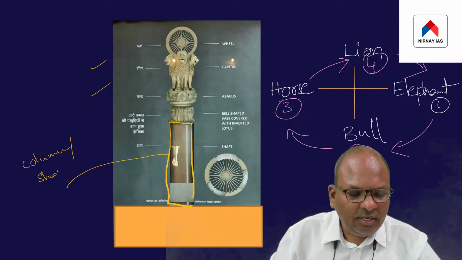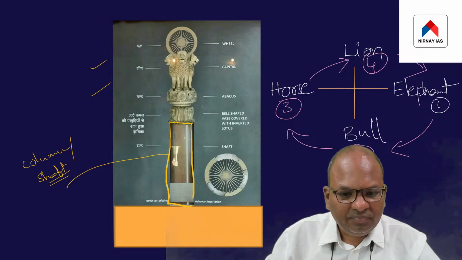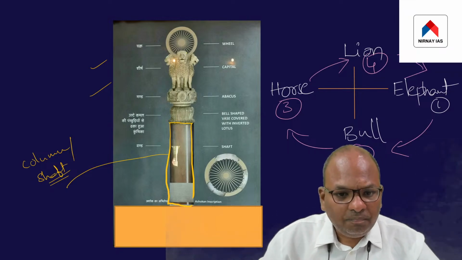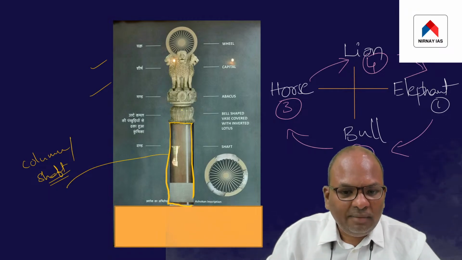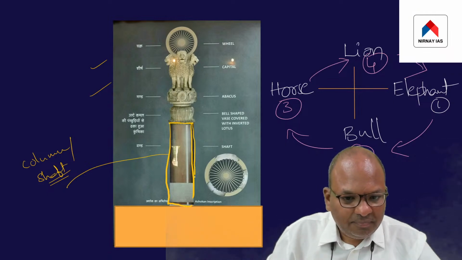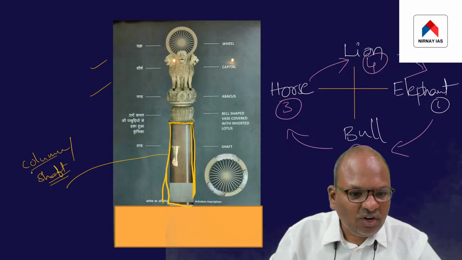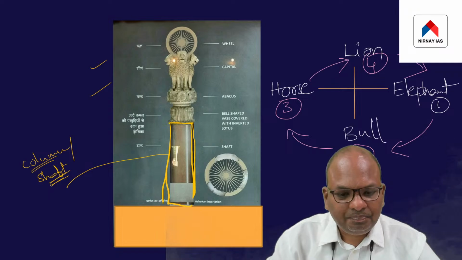I'm trying to explain to you the parts of the Ashokan pillar. Ashokan pillars can broadly be divided into two parts. The bottom part, which I have highlighted here, is referred to as a column or a shaft.